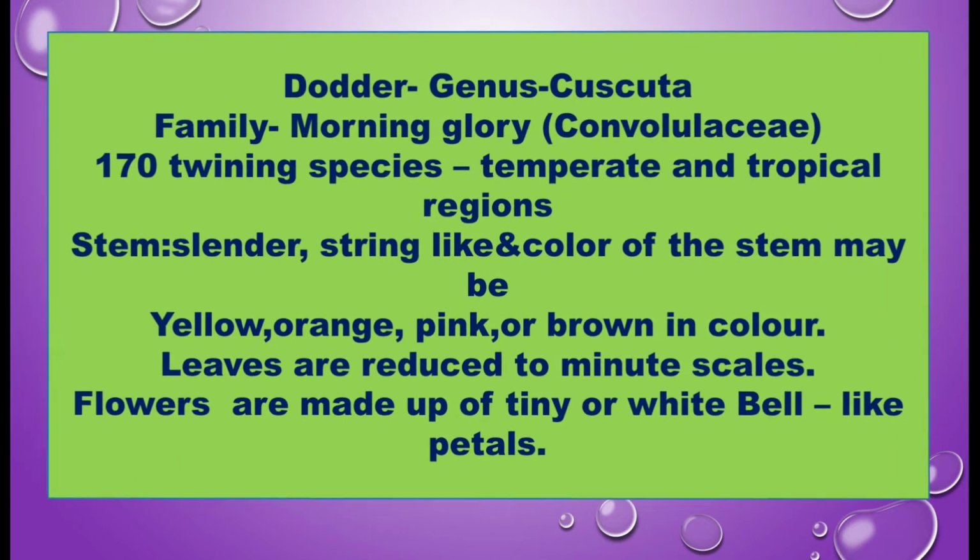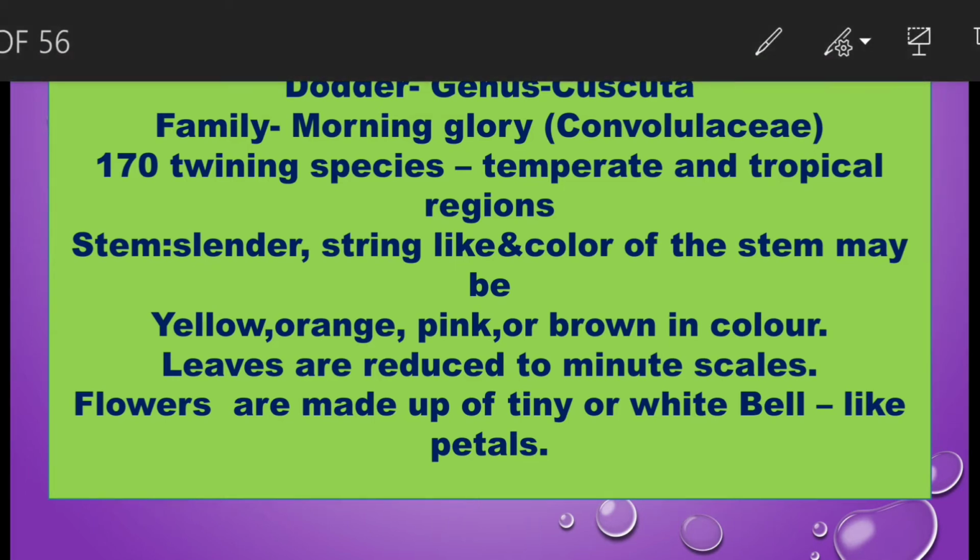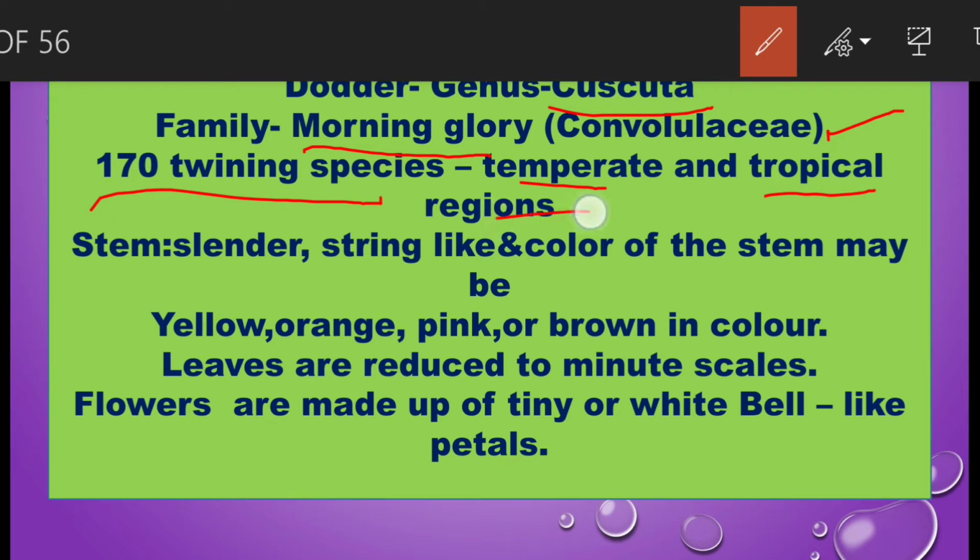Kaskuta is generally called dodder. The genus of the dodder plant is Kaskuta. It belongs to the morning glory family, Convolvulaceae. This genus contains about 170 twining species that are widely distributed in temperate and tropical regions. Actually, dodder cannot spread through all the regions by itself. It can spread only along with the host plant.